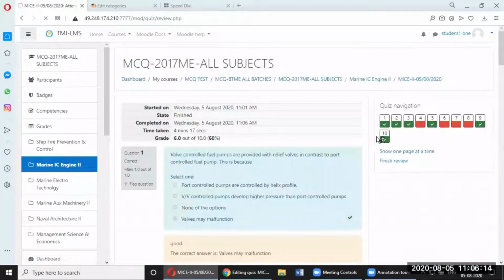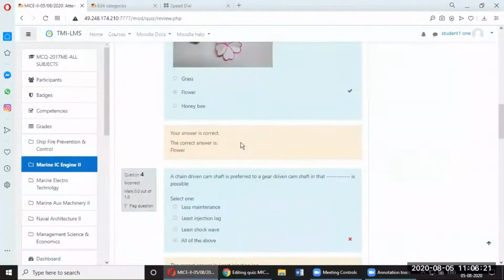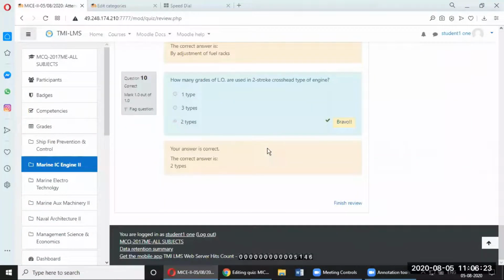So on final submission, I can see right and wrong, how many I answered correctly and how many I answered wrong, and I can see the correct and wrong answers also over here, because the review part is on.